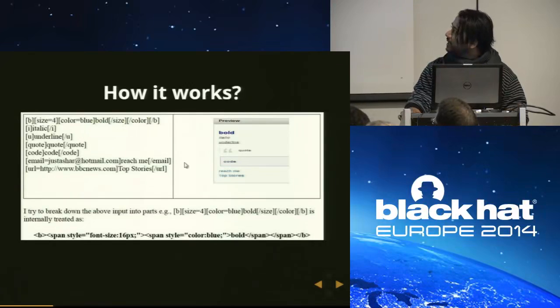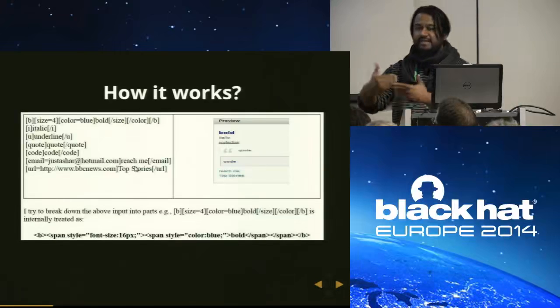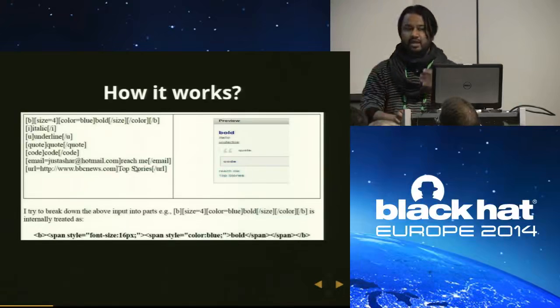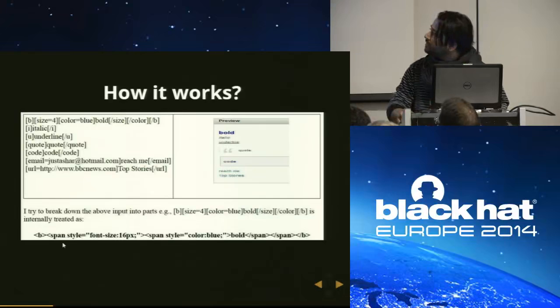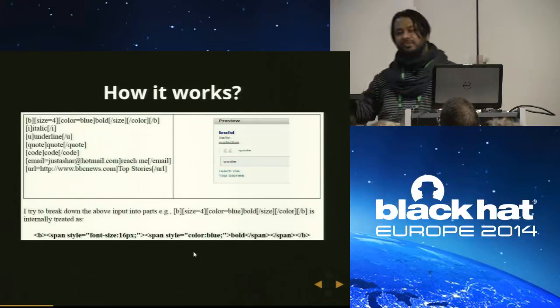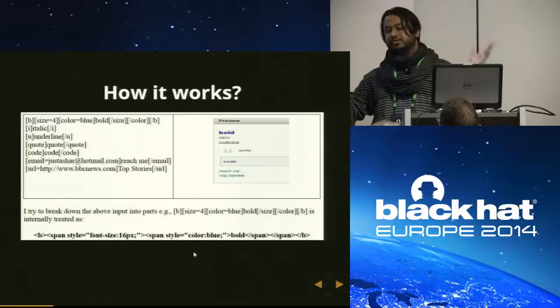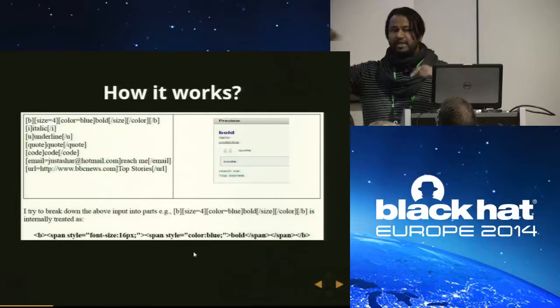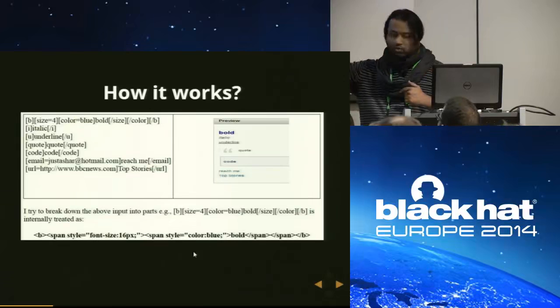It's bold, italic. But internally, because these are HTML-based rich text editors, if you look at the source code, you will see this line. Bold tag, and a span tag has been created with the style font size 16, with style color blue. So actually in HTML, we are getting this. But in the WYSIWYG editor, for a better user experience, you can simply click it, because users are not aware of HTML. But if you look at the source code, you are getting this line.